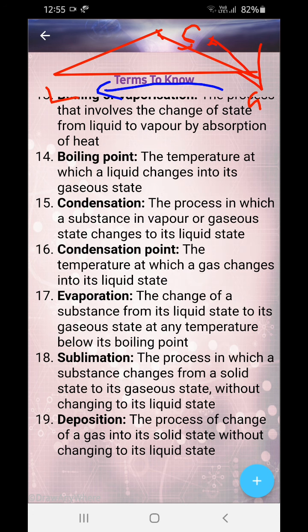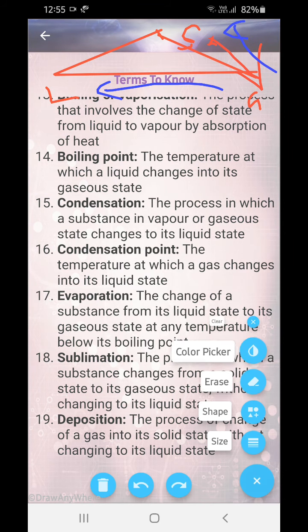Obviously by cooling, so we can write it over here. It's not passing through the liquid state. Some substances like naphthalene, camphor, or ammonium chloride, and all these things are sublimates. So I hope you understood everything about this.